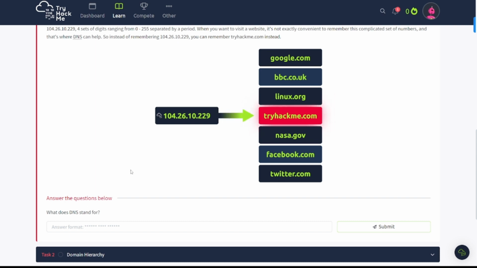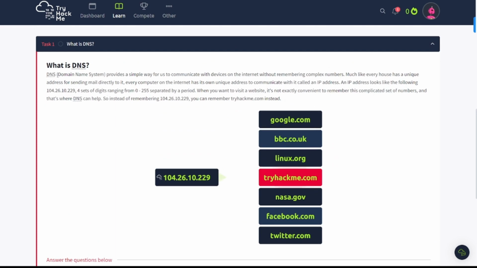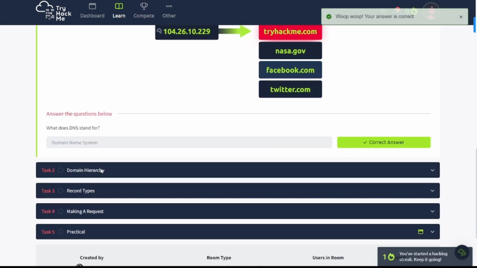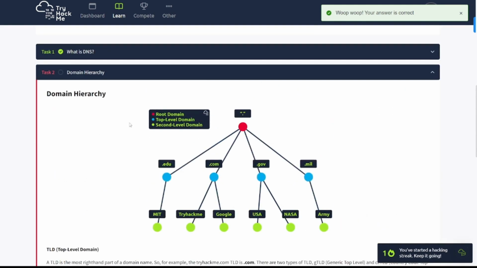Now, what does DNS stand for? Well, I'm just going to copy and paste it here. Domain Name System, as we saw from earlier. So we'll copy this and Control V it down here. There we go. Now, task number two. Let's see what they got for us.